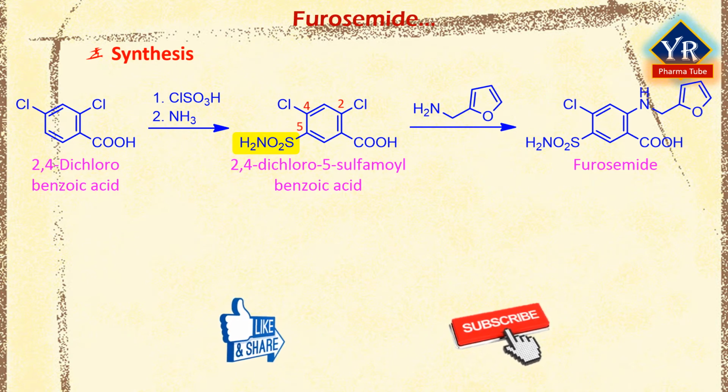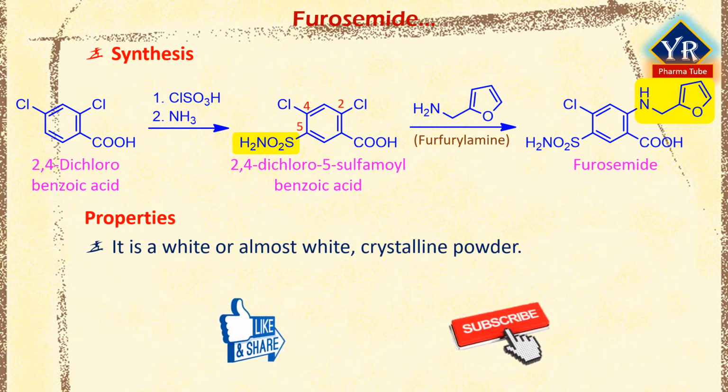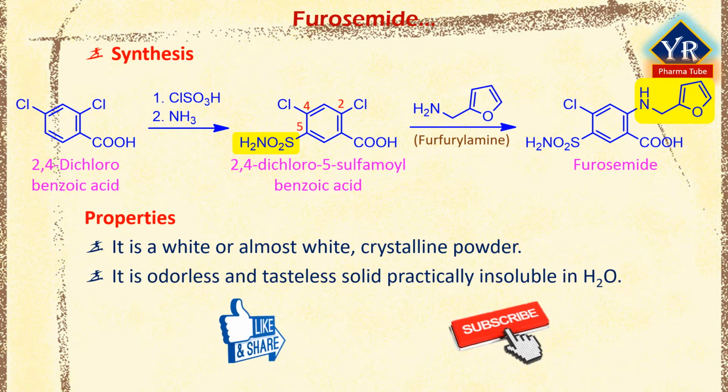This compound on aromatic nucleophilic substitution with furfuryl amine, which is prepared by oximation of furfuraldehyde followed by reduction, gives furosemide. Furosemide is a white or almost white crystalline powder. It is odorless and almost tasteless solid, practically insoluble in water. It is stored in a well-closed, light-resistant container.